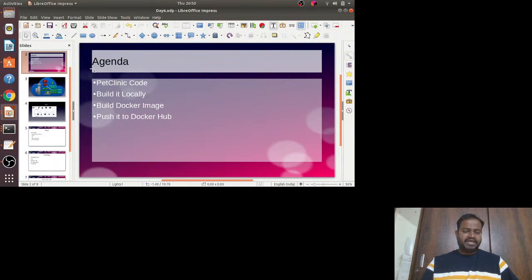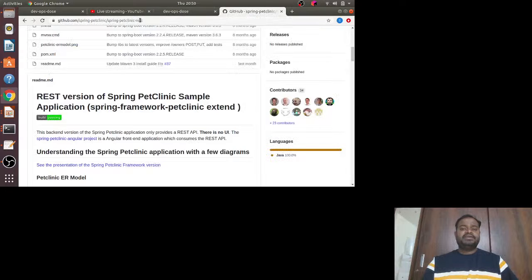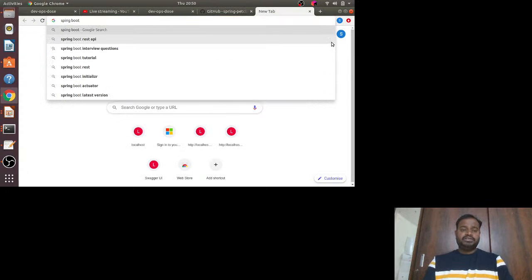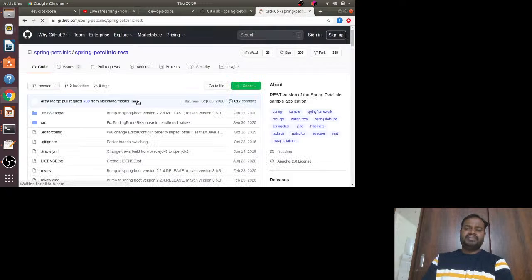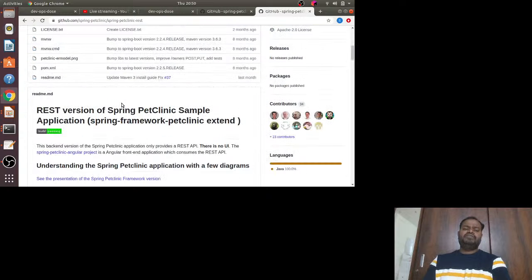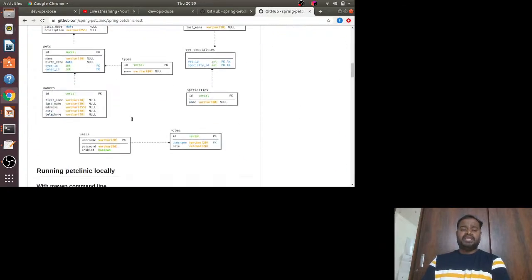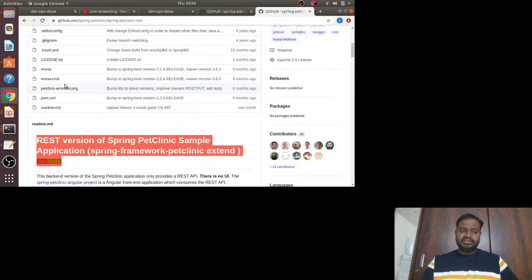Let's go back to the agenda and see what we are first going to explore, this PetClinic, what it is. If you Google Spring Boot PetClinic API, this repo is maintained by Spring Boot itself. It is a very famous example of using Spring Boot. You can definitely see the coding style and everything, and you will learn a lot of things from here. So this is the code I am taking.